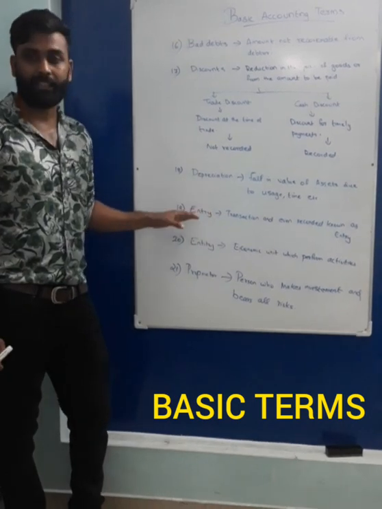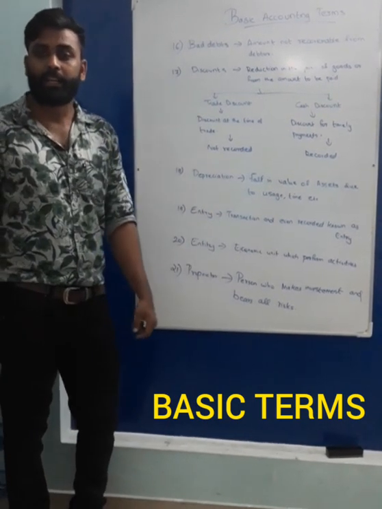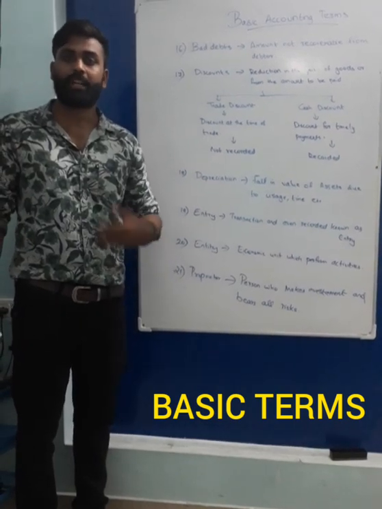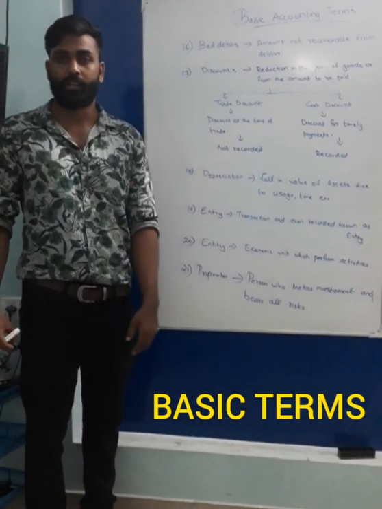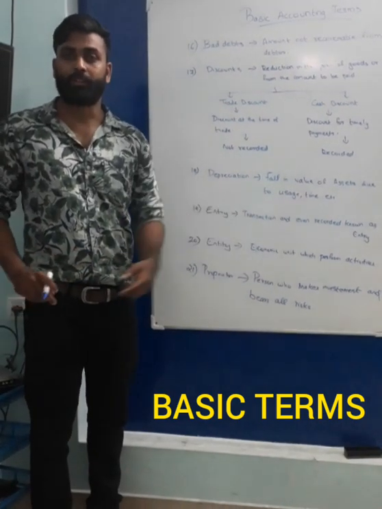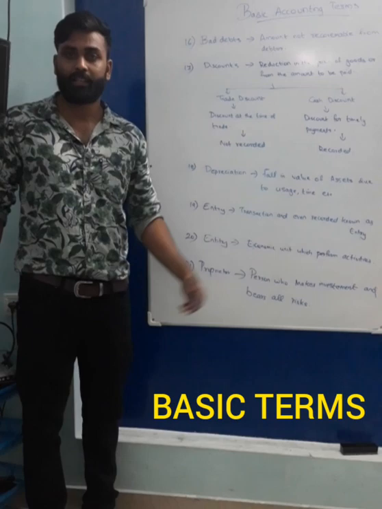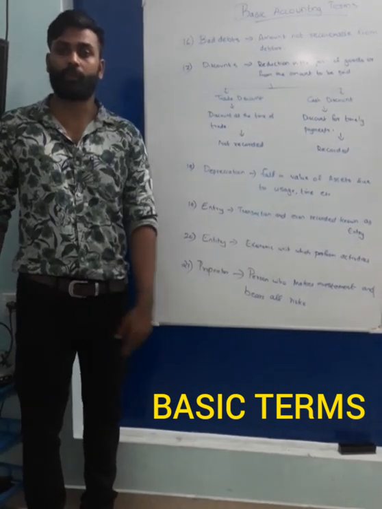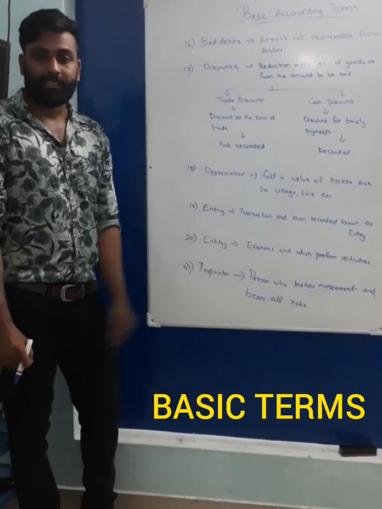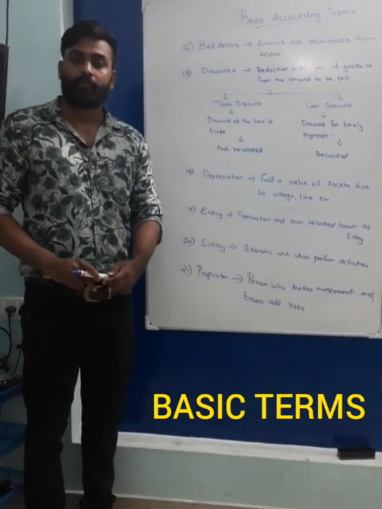Then the next term is entry. Entry means the transactions and events which we record in the books of accounts. If I say please record that entry, it means the transaction that we are recording in the books. Next term is entity.